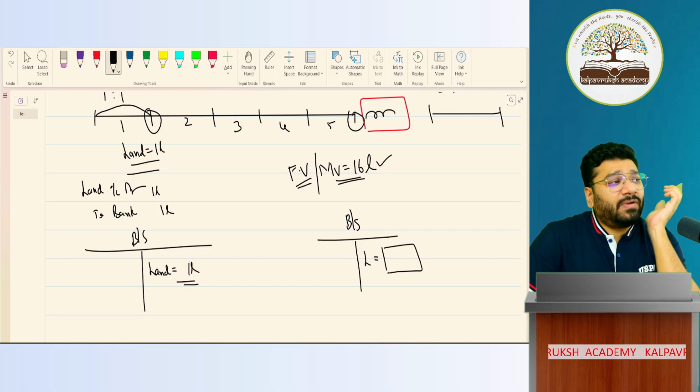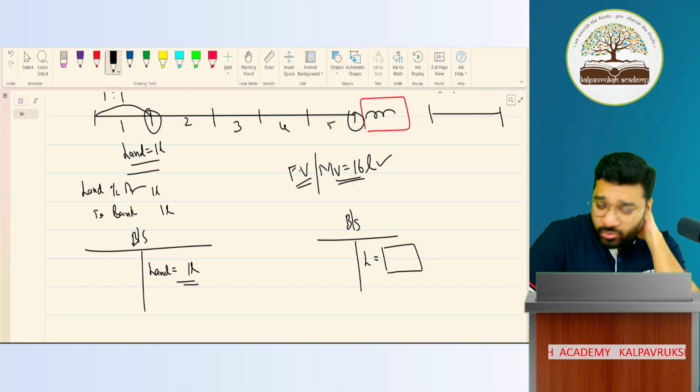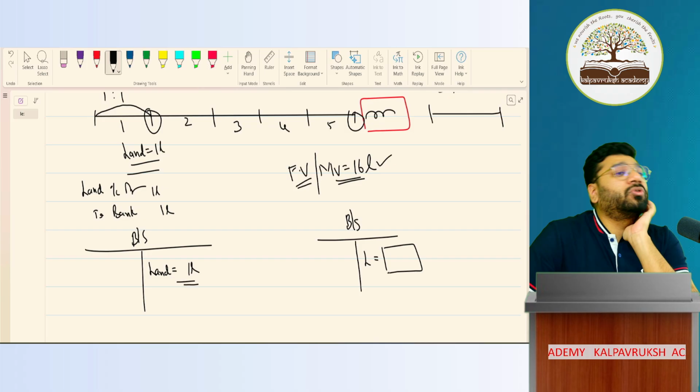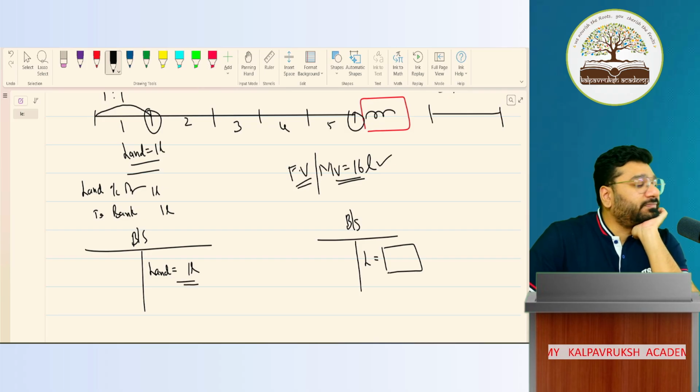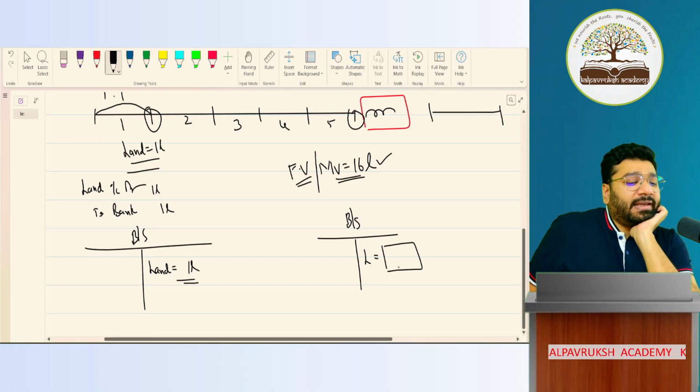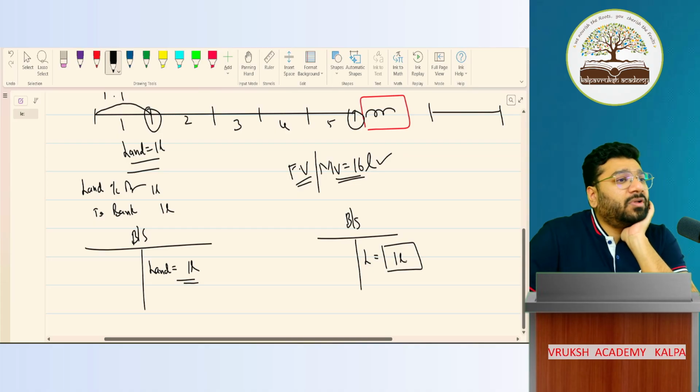16 lakh. One person said 16 lakh. Online people are saying 1 lakh. Okay. It could be both. High chances that it will be 1 lakh. Got it, not got it?